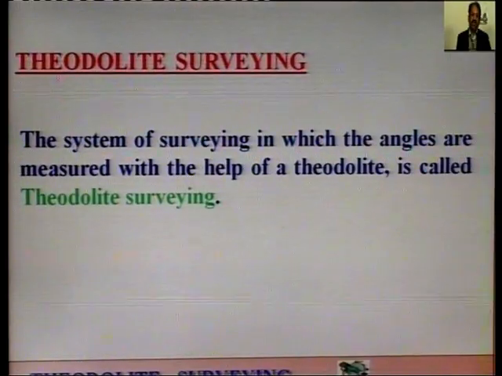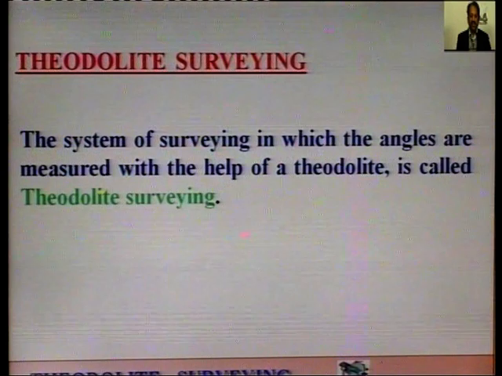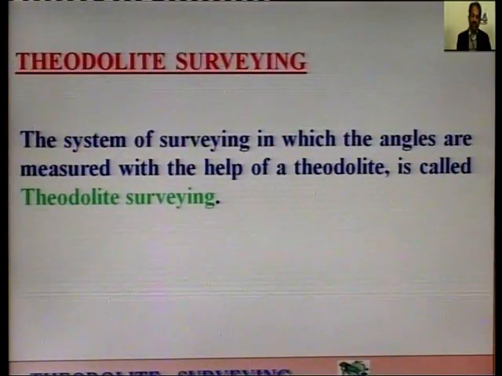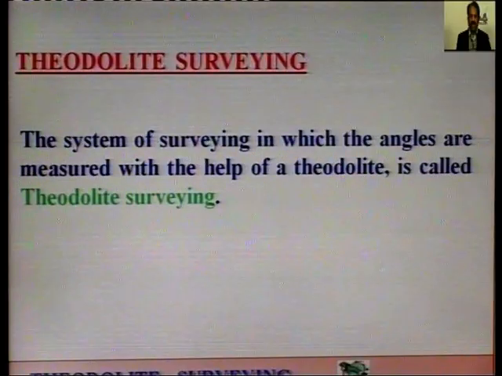So, what is theodolite surveying? I hope you might be remembering the classification of surveying according to the use of the instrument. On the basis of use of instrument, we were having the classification of surveying, that is, according to which type of instrument we use, the same is the classification of surveying.